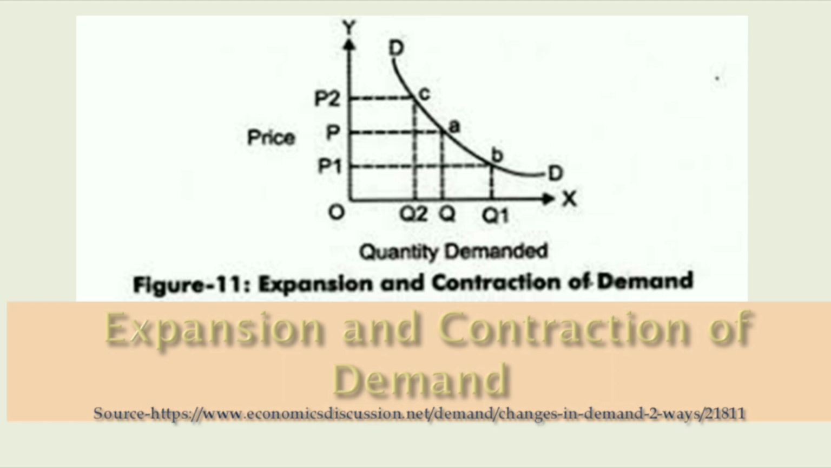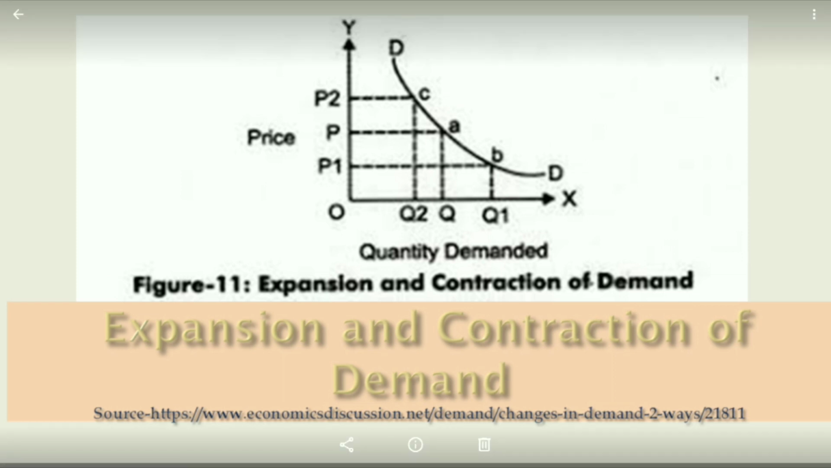See this graph. When the price changes from OP to OP1, demand moves from OQ to OQ1. This shows expansion of demand. Movement of price from OP to OP2 and movement of demand from OQ to OQ2 show the contraction of demand.